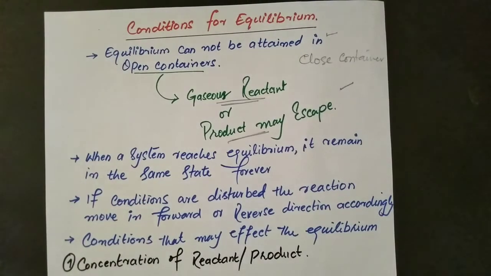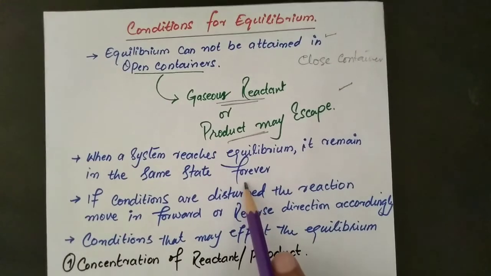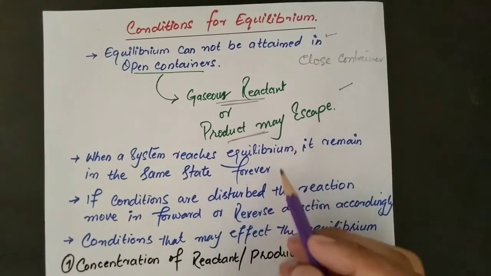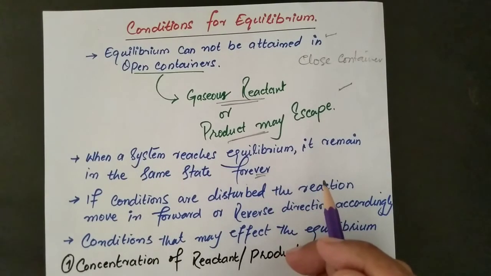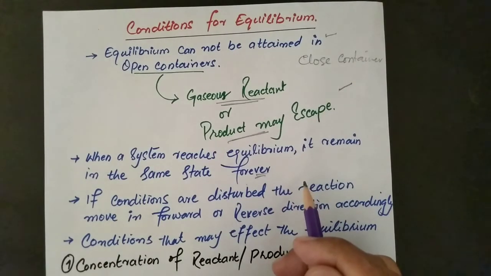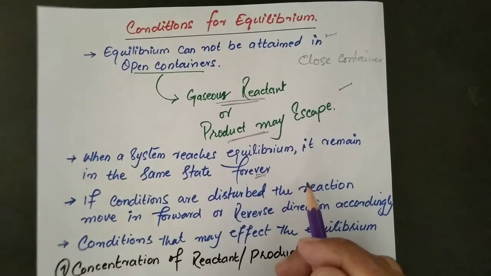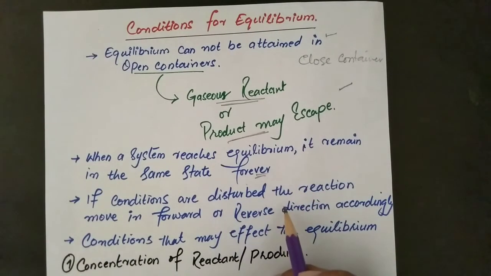When a system reaches equilibrium, it remains in the same state forever. Once the equilibrium is established, the amount of reactant and the amount of product will not change; it remains in the same condition always. If the conditions are disturbed, the reaction moves in the forward or reverse direction accordingly. And what are those conditions?